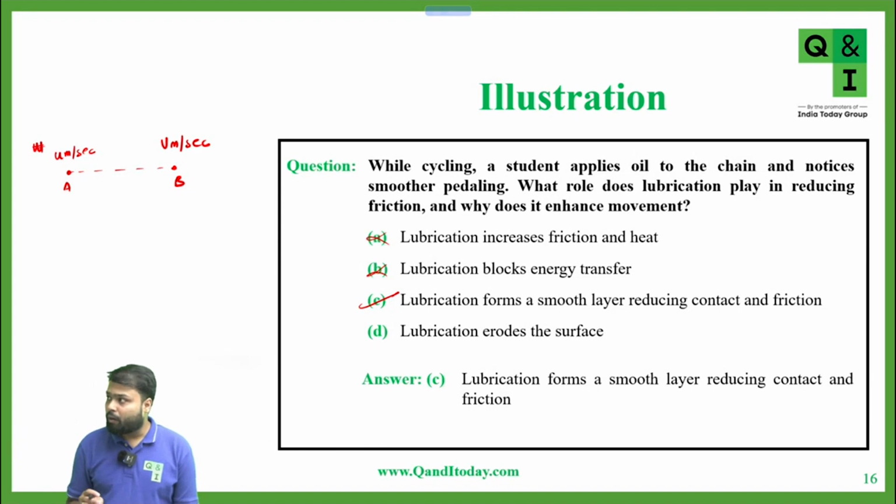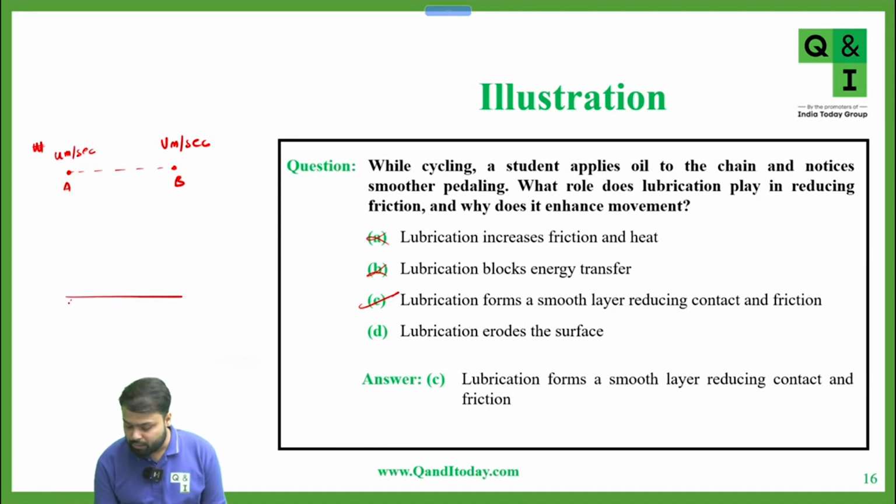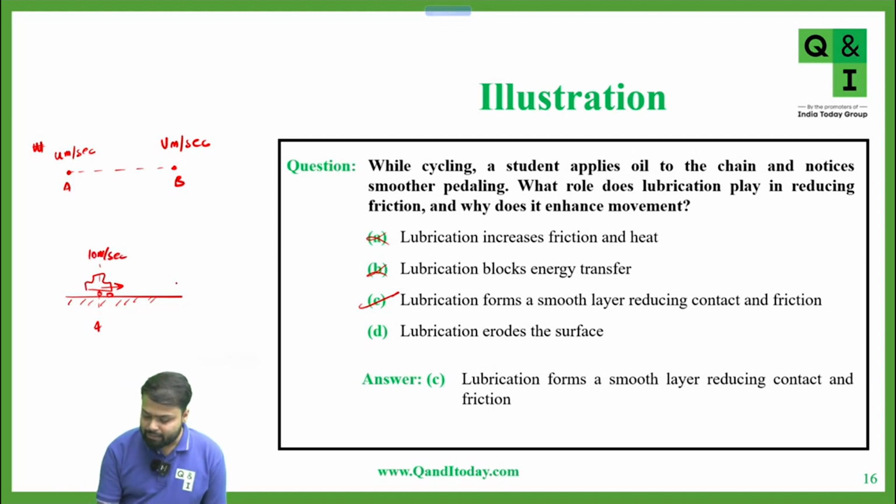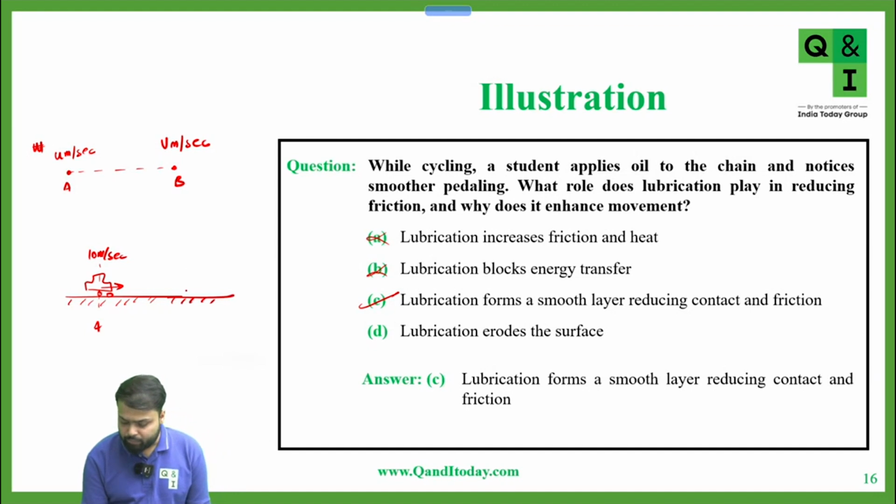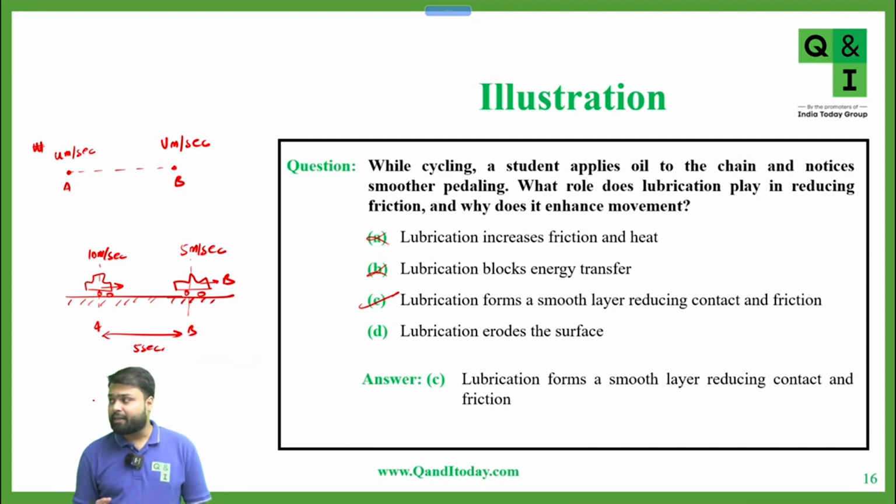Now suppose the body is traveling on a surface. Suppose there is a surface and a car, and at point A the car has a speed of 10 meters per second, and the car reaches point B. Let's say the speed of the car at point B is 5 meters per second, and the time taken from A to B is 5 seconds. Now we have to find the deceleration or acceleration provided by the resistance.